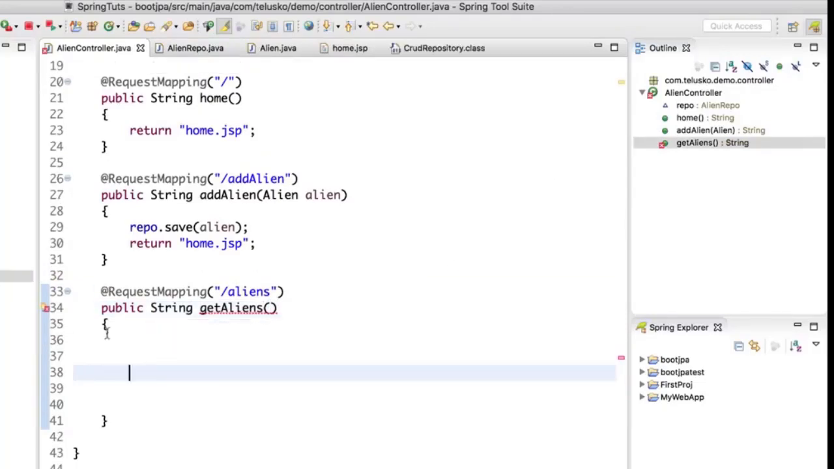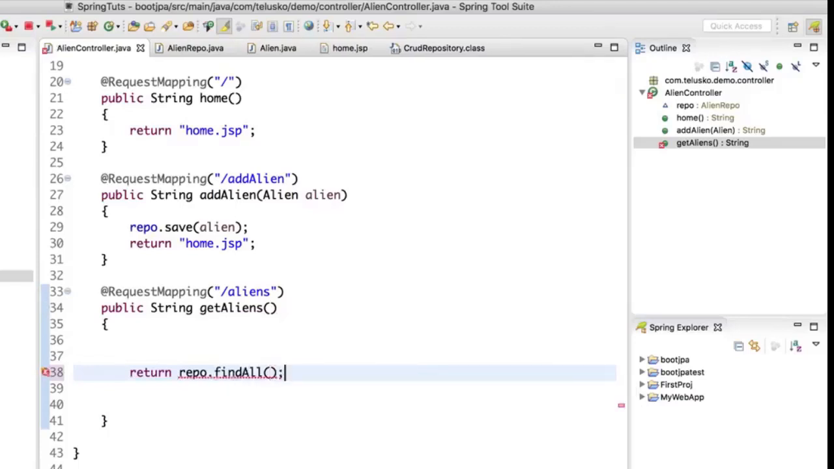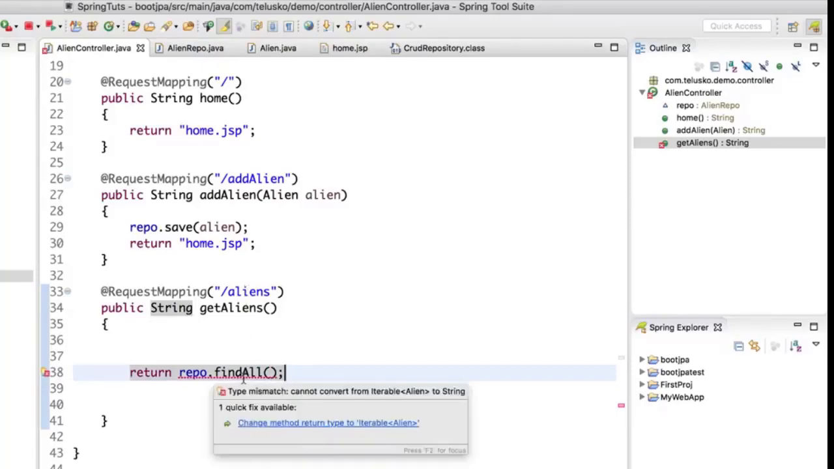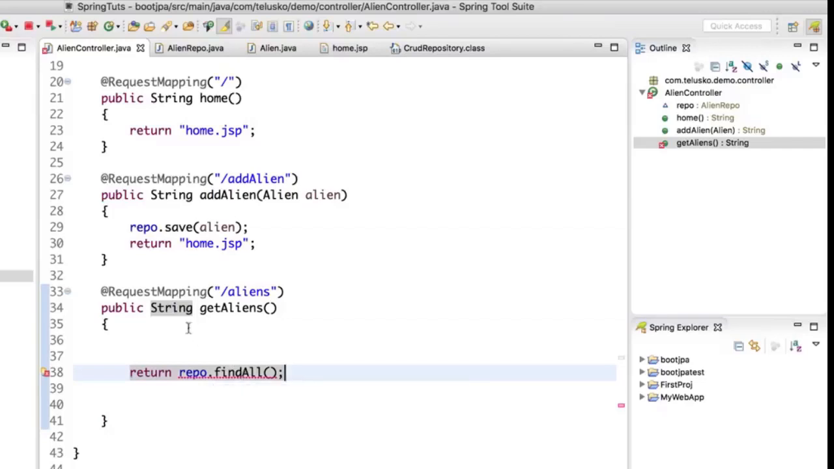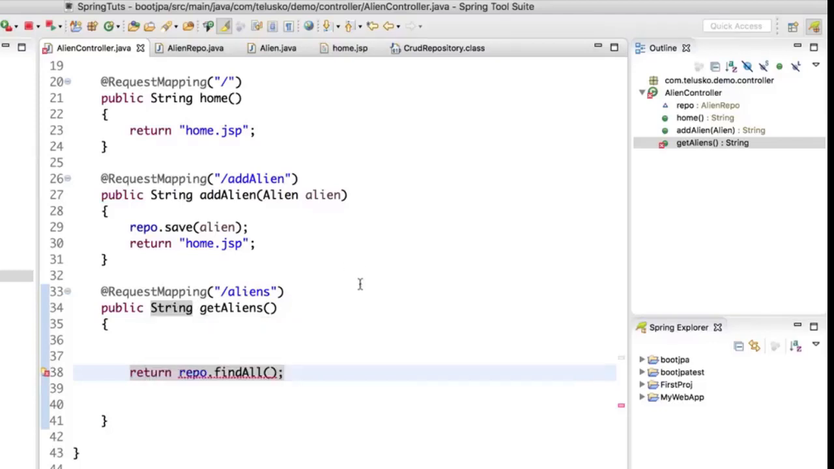So how do we return the value here? It's very simple actually. You say return repo.findAll(). Find all will give you all the aliens, and this is a part of your repository, which is your code repository. Now there's one problem. When you say findAll, it returns an Iterable, and what you are saying is String, right? In this case, you need to convert this into a String. So you will say .toString(). You are converting an Iterable to a String.